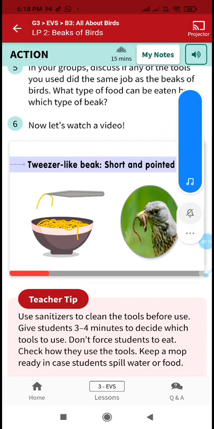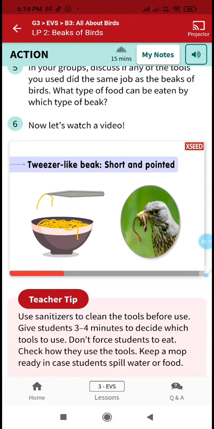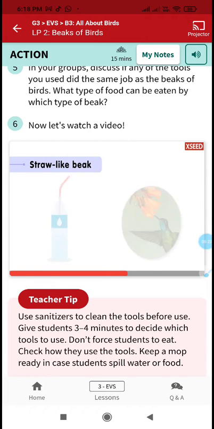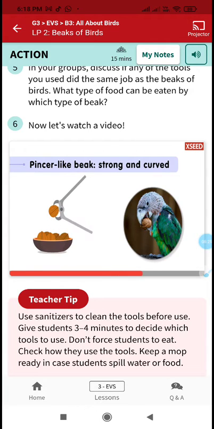Short and pointed beaks help birds to pick up grains and worms. Straw-like beaks help them suck nectar from flowers. Strong and curved beaks help birds to break nuts.